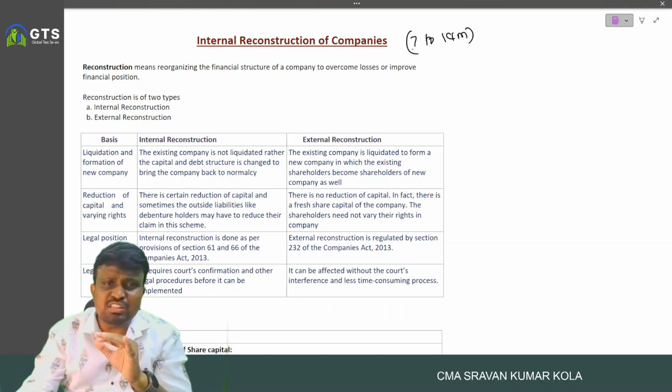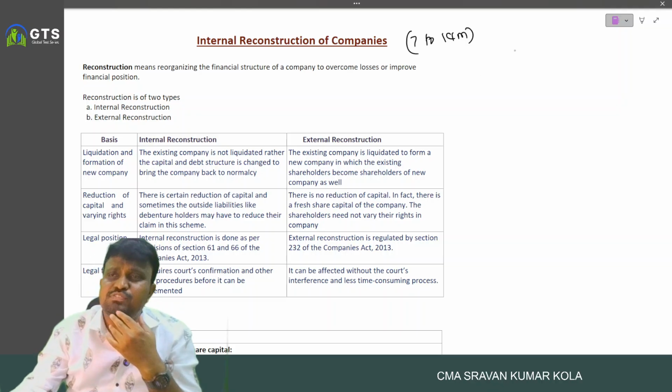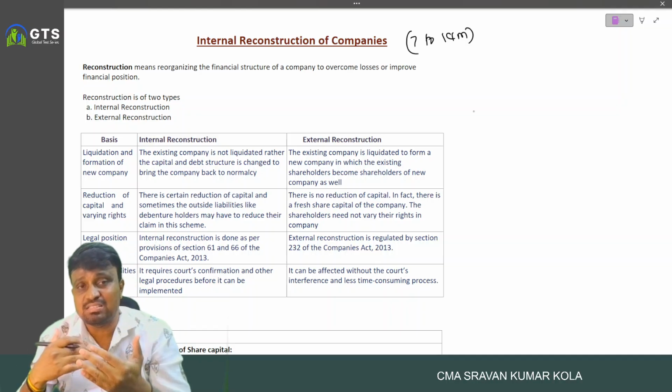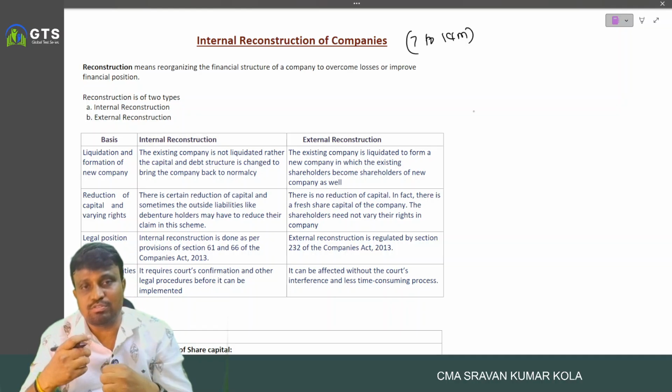Okay, without wasting time, I will start internal reconstruction of the company. First of all, reconstruction of a company is nothing but reorganizing the financial structure of the company.